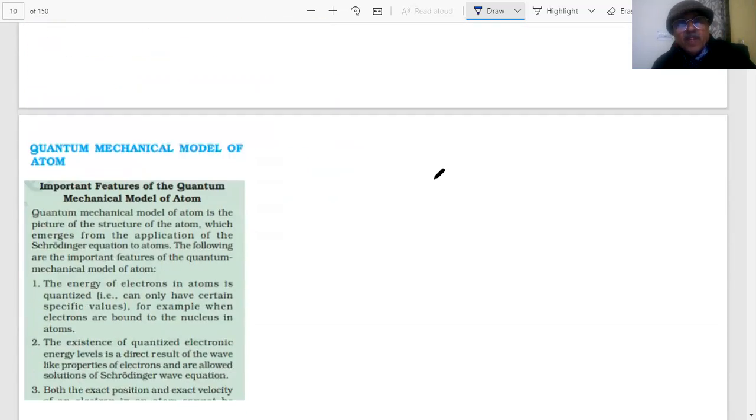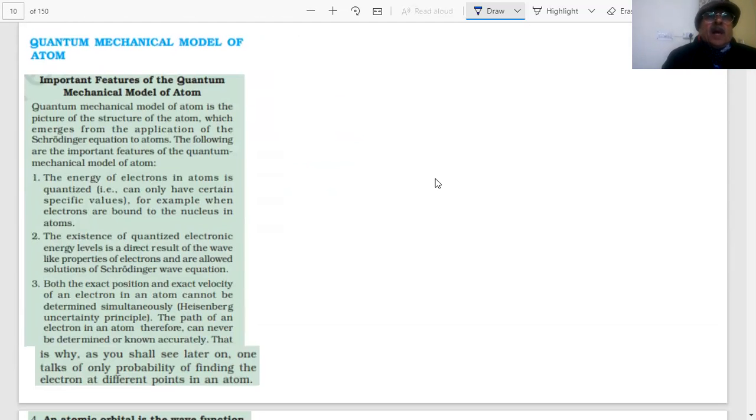Let me tell you why we are doing all this. Actually, student, Bohr's model or Bohr's postulates were given after studying the emission spectrum of only the hydrogen atom, which contains only one electron. But when more atomic spectra were studied, they observed that they cannot be explained on the basis of energy levels. Therefore, there was a need for a model better than Bohr's model, called the quantum mechanical model of atom.